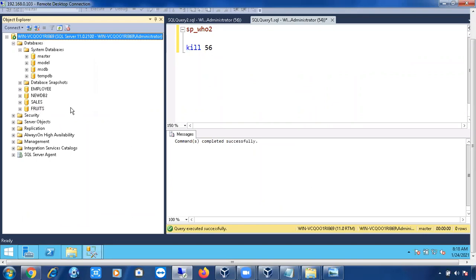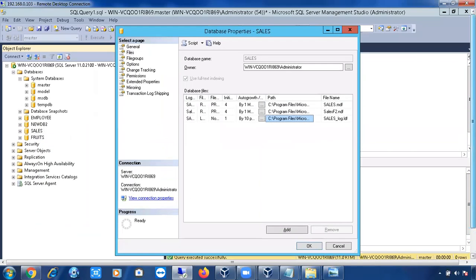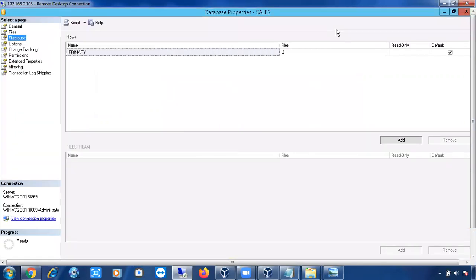So if you see here, how can I access the files and file groups? Simply go to any database's properties. There you can see the files page, and there you can see the filegroups page as well. By default there are two files, one data file and one log file, and by default there will be one file group. Okay, that is your primary file group. If you want to create any file groups, go to the filegroups page and click on the add button.